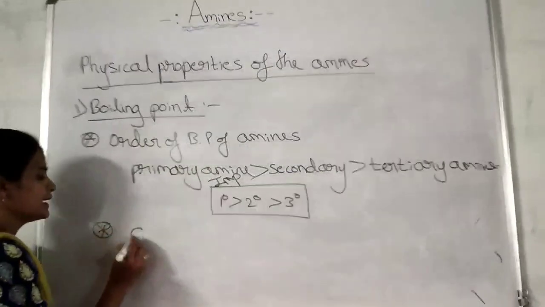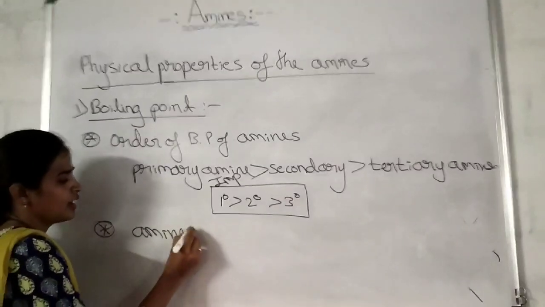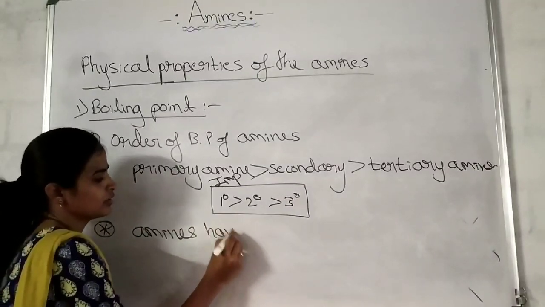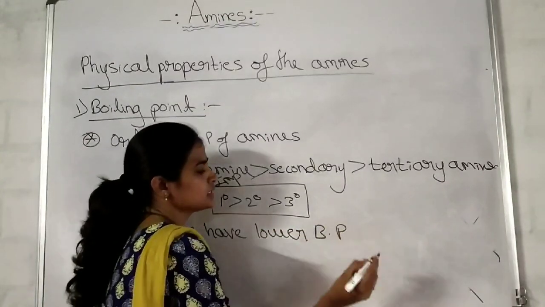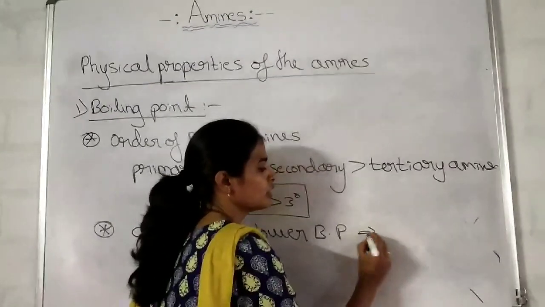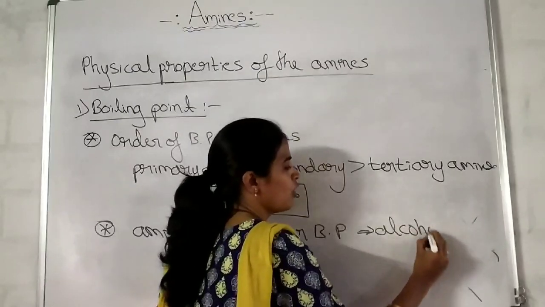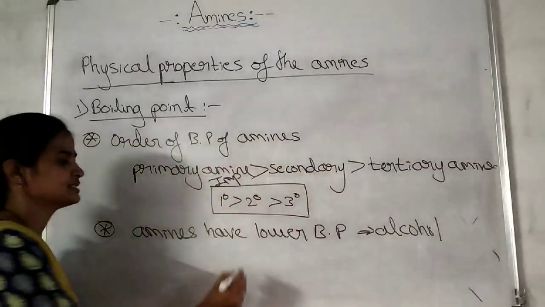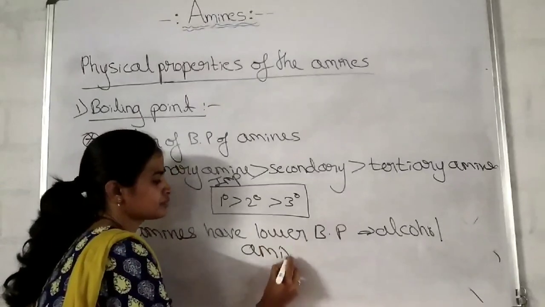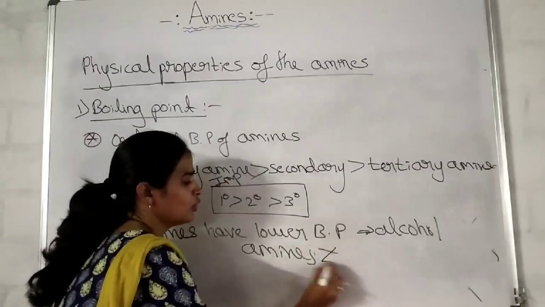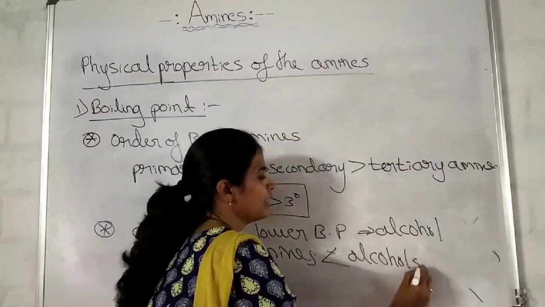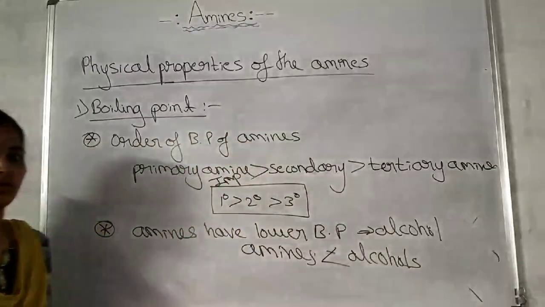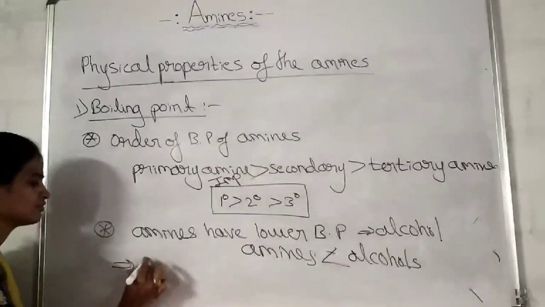Amines have a lower boiling point compared to alcohols. Very important point it is. And what is the reason for that?